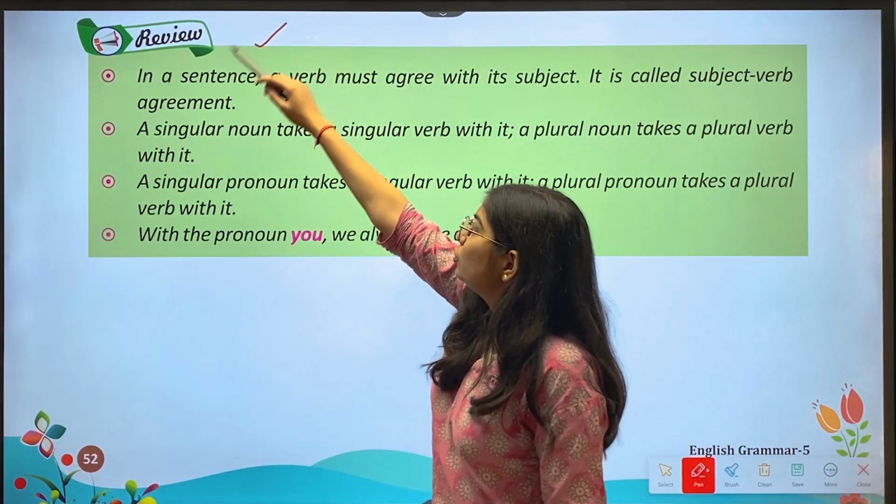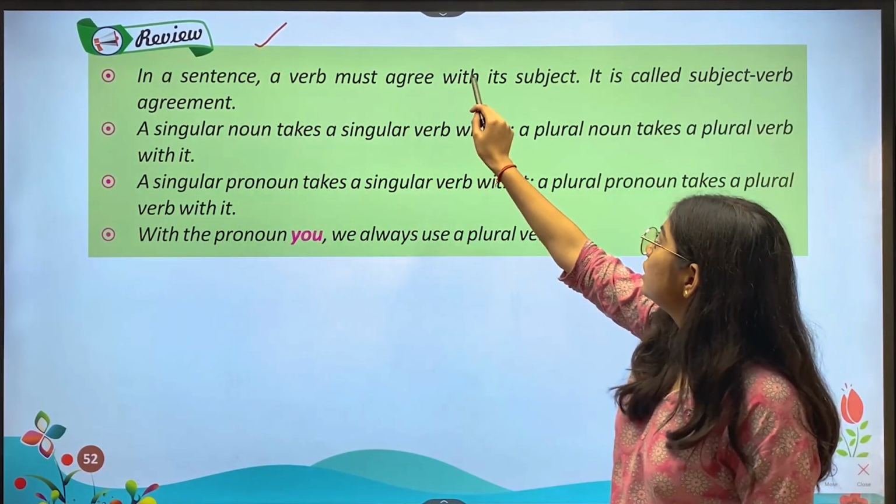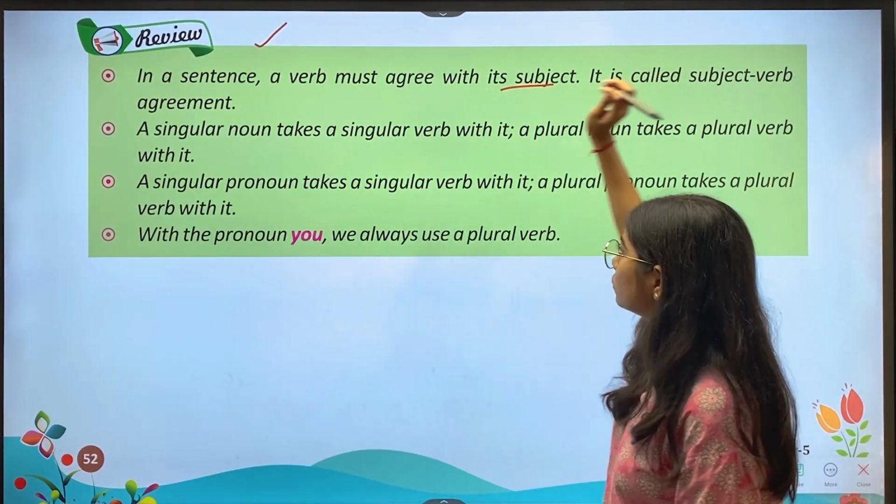Then we have review. In a sentence, a verb must agree with its subject. It is called subject-verb agreement.